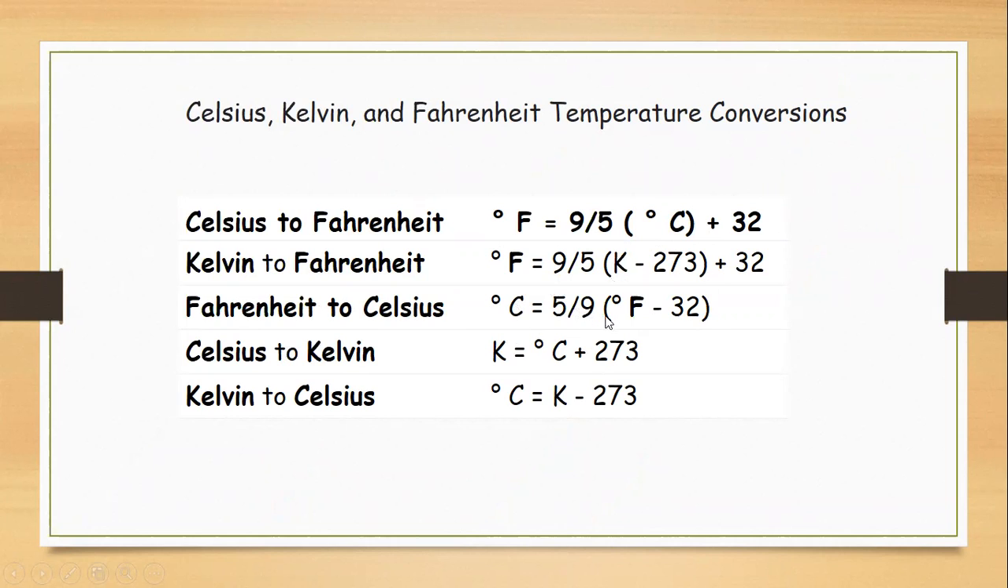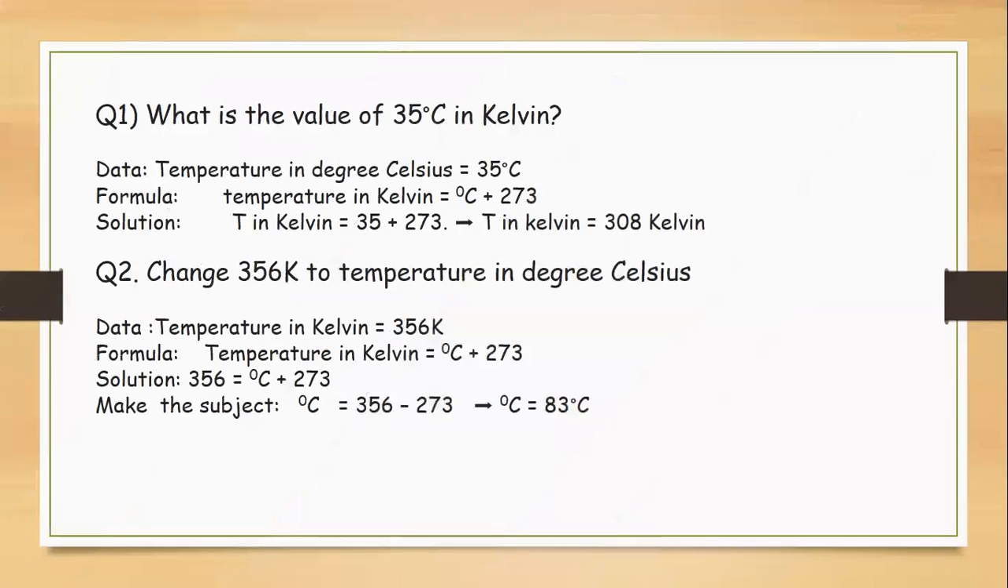Fahrenheit to Celsius, 9 by 5 F minus 32. Celsius to Kelvin, adding 273. Kelvin to Celsius, subtracting 273. So you are going to learn these formulas. So how are we going to apply them in the numeric problems?